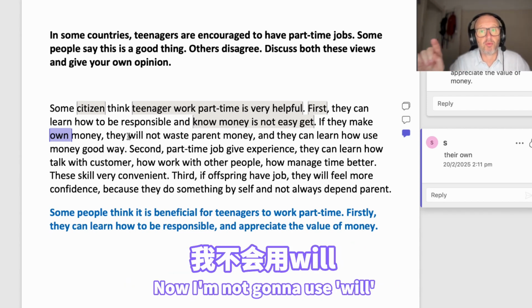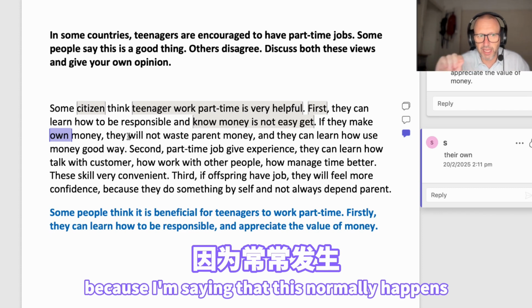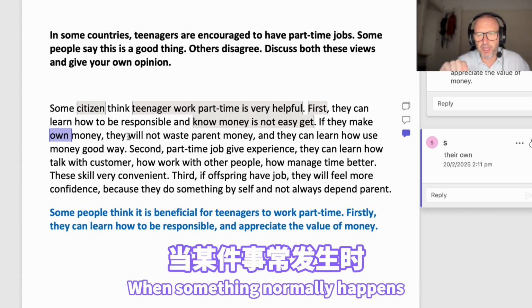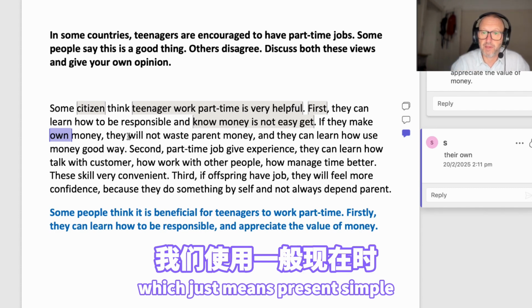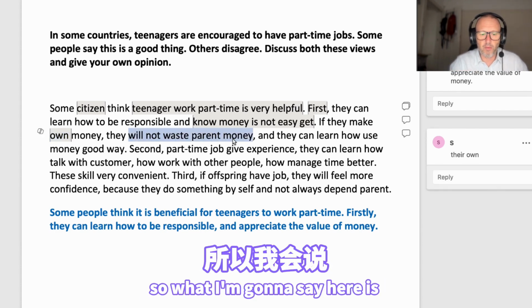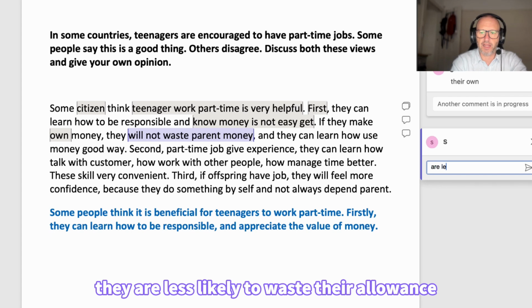Now I'm not going to use will because I'm saying that this normally happens. When something normally happens, we just use a zero conditional, which just means present simple, right? So what I'm going to say here is they are less likely to waste their allowance.